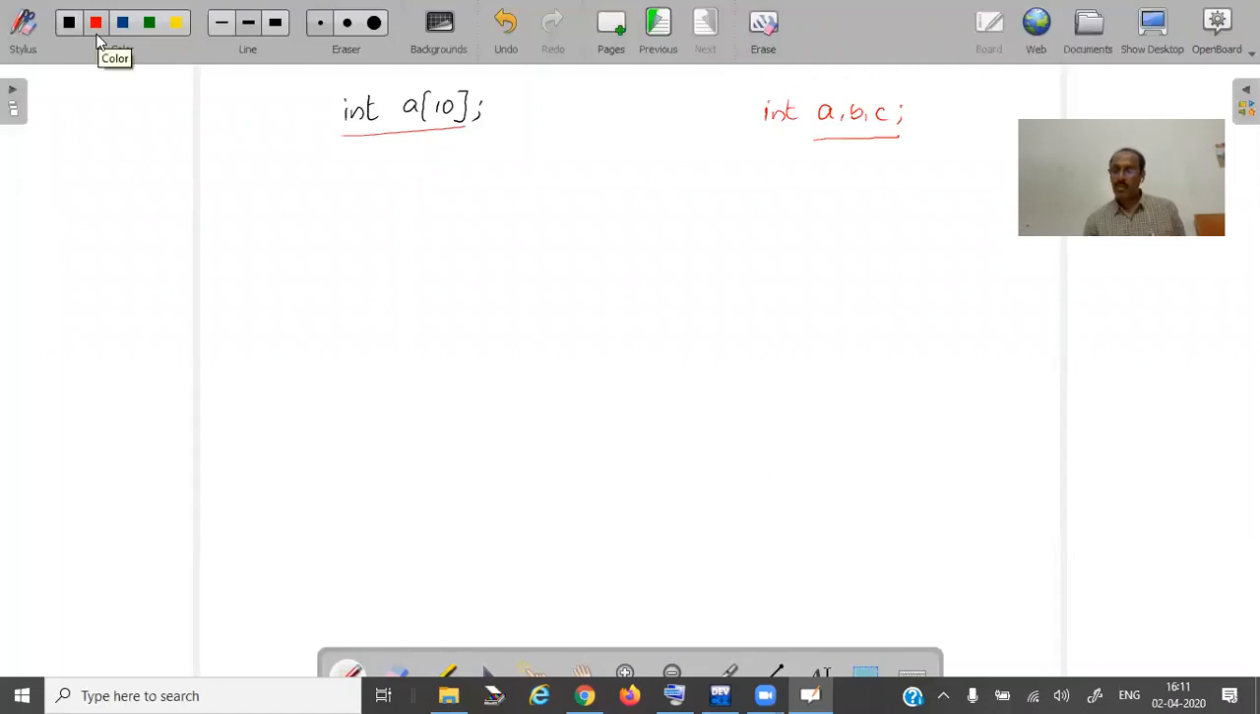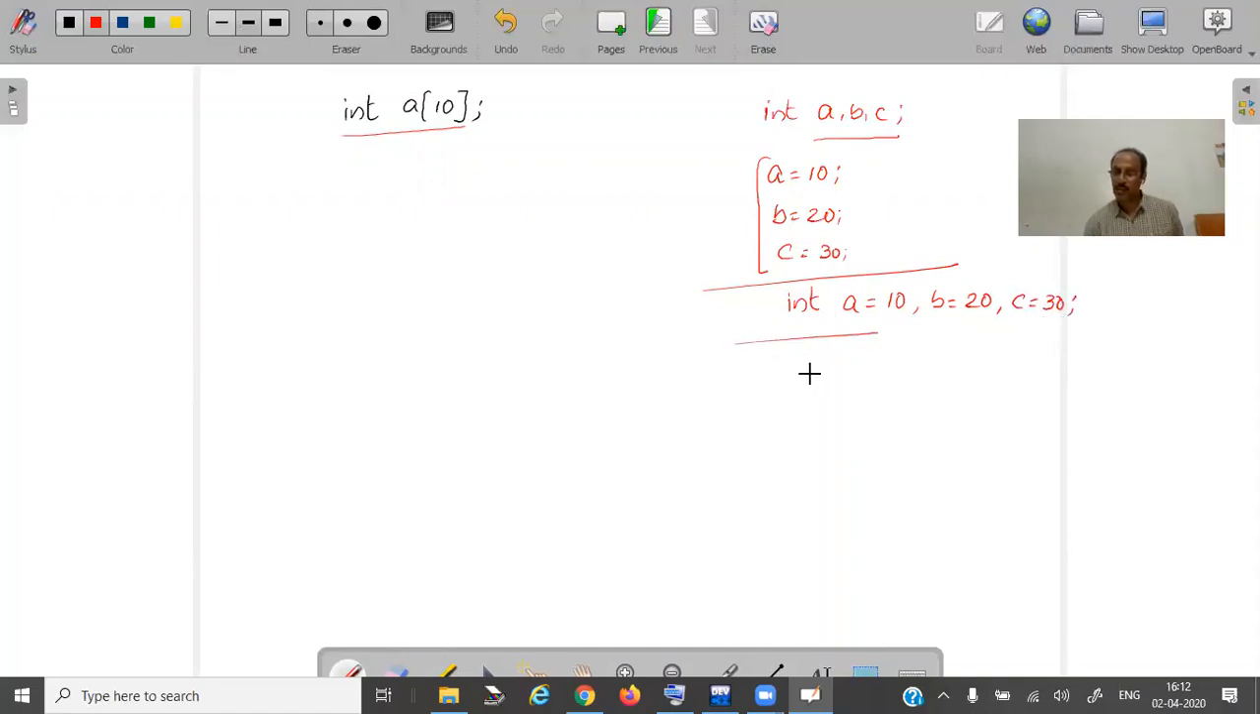In this case, if I want to assign the values to the variables, I can say a is equal to 10, b is equal to 20, and c is equal to 30. This is one way of assigning values. What is the other way of assigning values? At the time of declaration itself, I can assign: int a is equal to 10, b is equal to 20, and c is equal to 30. I can assign values like this.